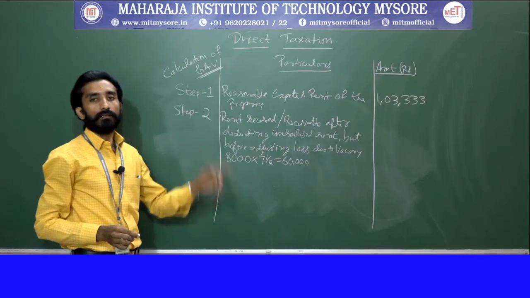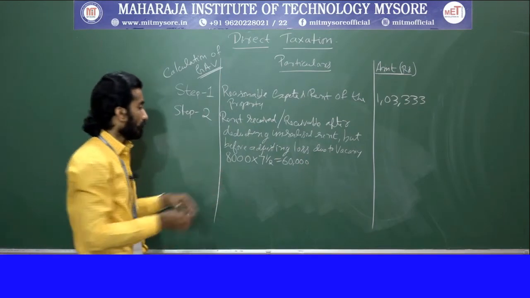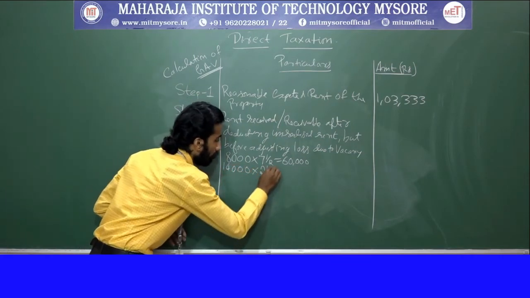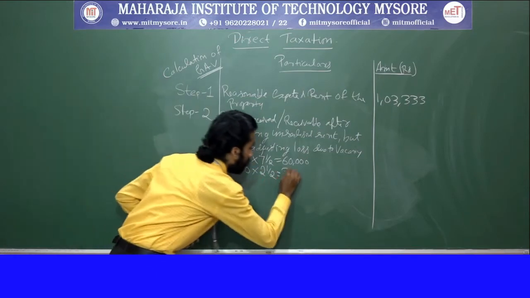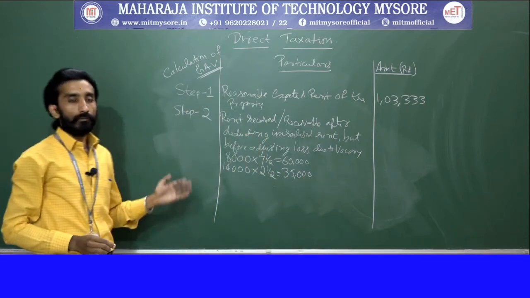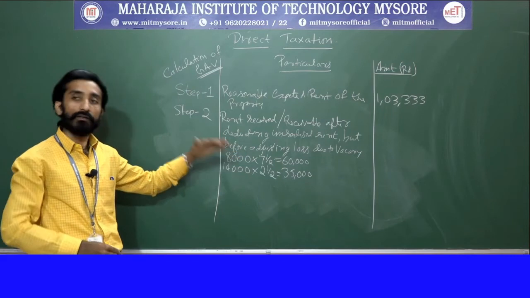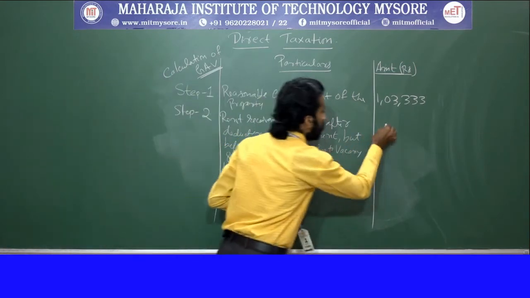Next, out of 10 months, the remaining is 2.5 months, for which they were paying 14,000. For 2.5 months at 14,000, this sums up to 35,000. So based on this, in step 2, rent received or receivable after deducting unrealized rent is 95,000.